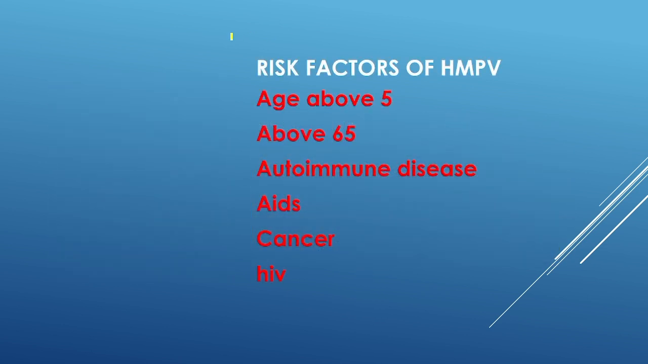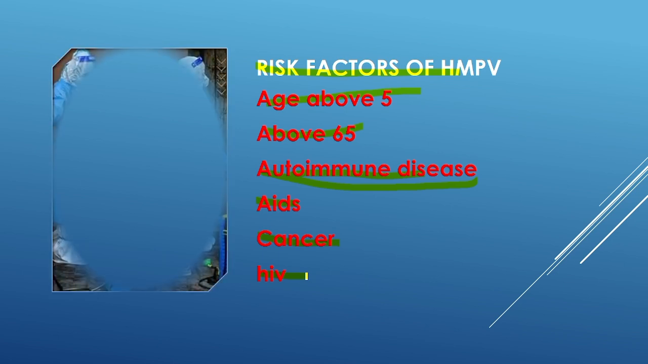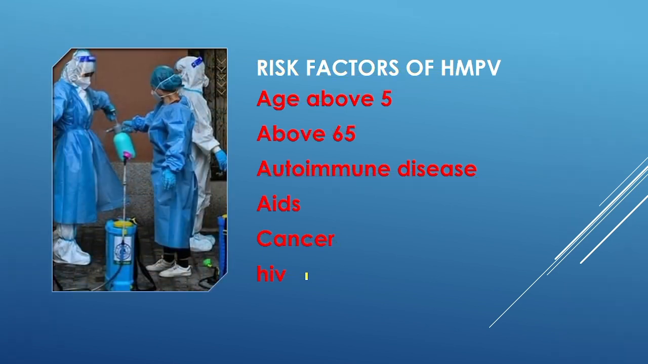And next, what are the risk factors of HMPV? The risk factors associated with HMPV are age: people below 5 years and above 65 years are more susceptible to this HMPV, and persons who have autoimmune diseases and other diseases like AIDS, cancer and HIV are at more risk for this HMPV. Okay, so these are the risk factors for HMPV.